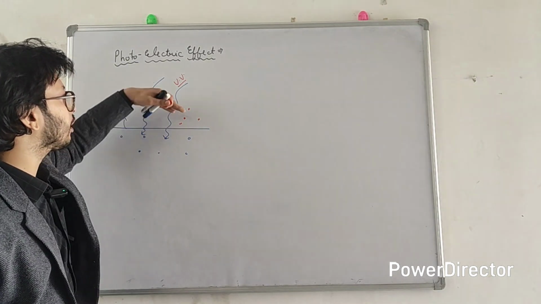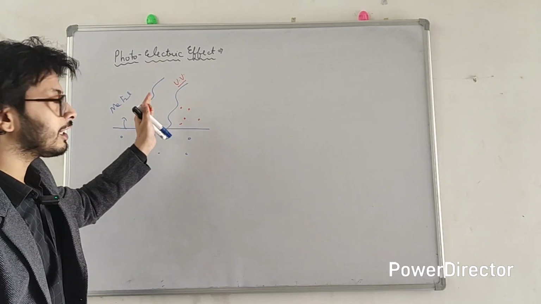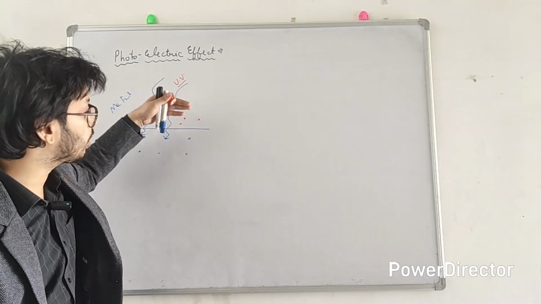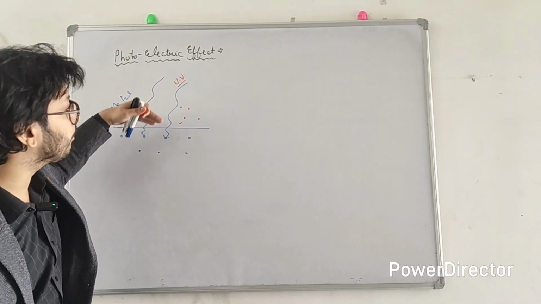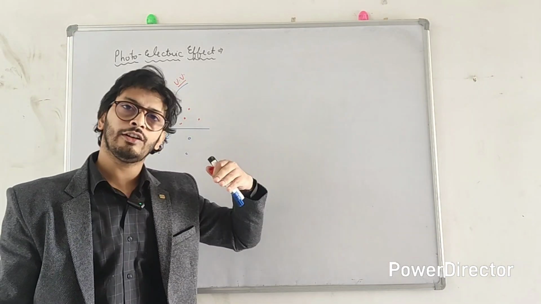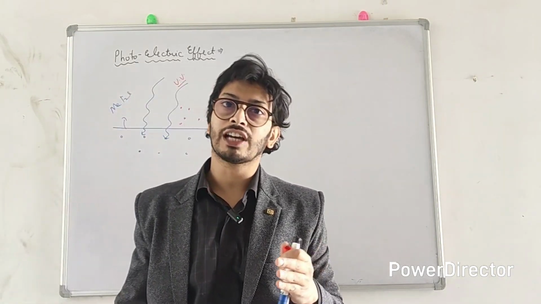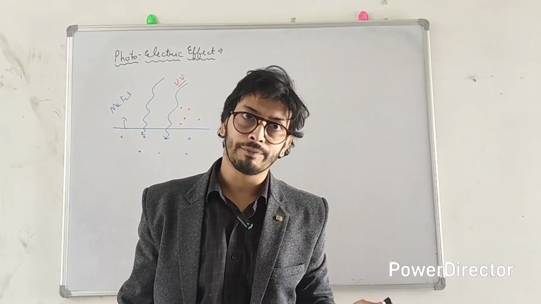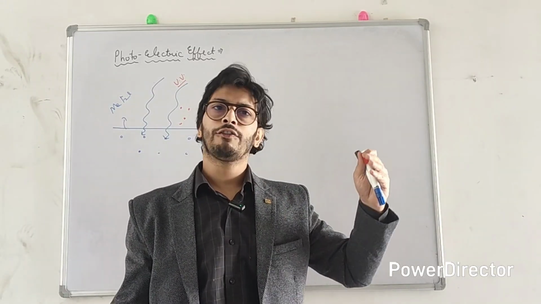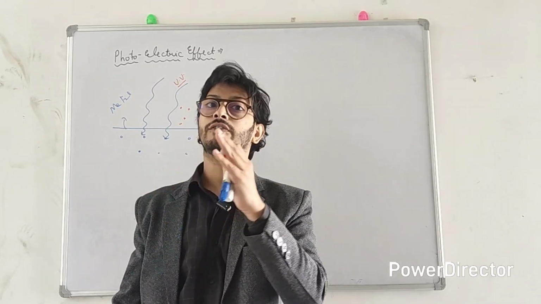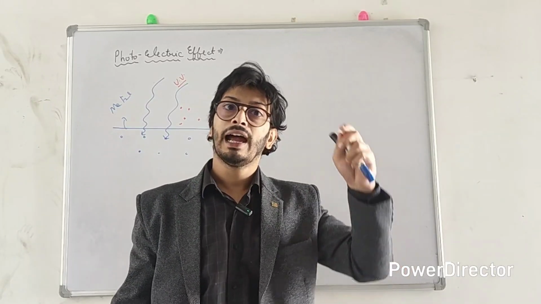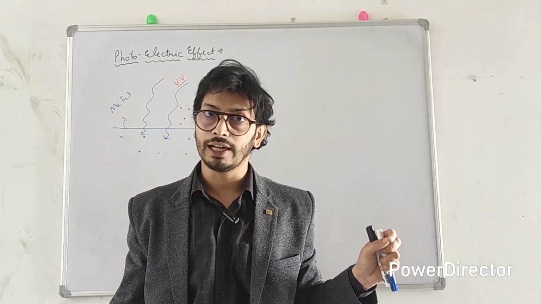And when these electrons come out, they have some kinetic energy because they have absorbed energy from the light, and they move. And when an electron or charged particle moves, it forms a current. So that was the reason why the electric spark was observed when Hertz was doing the experiment and UV radiation fell on the metal surface, right?